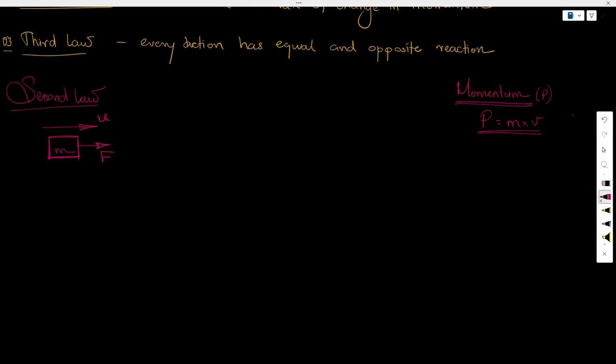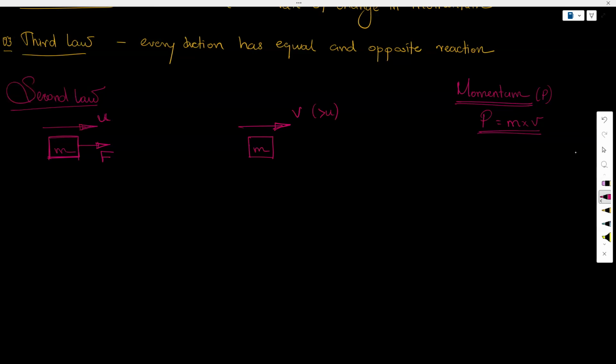And we understand that if I apply the force in the same direction as the object is already in motion, then the velocity is going to increase. So let's say the mass is the same, but the velocity has increased or decreased. It could decrease, but in this case, since the force and the velocity are in the same direction, it is going to increase. So it is greater than u, which is the initial velocity, right?